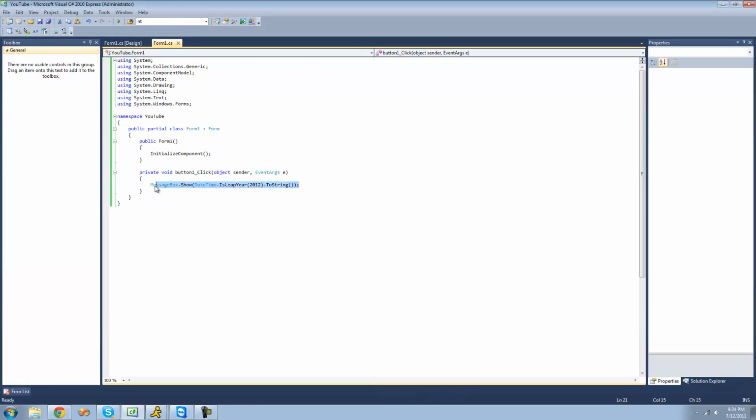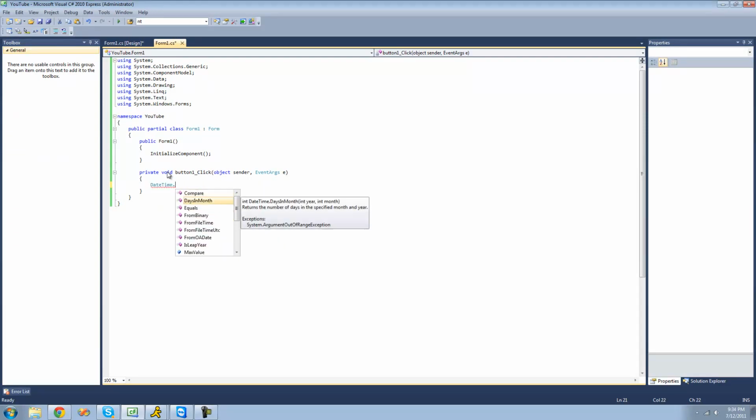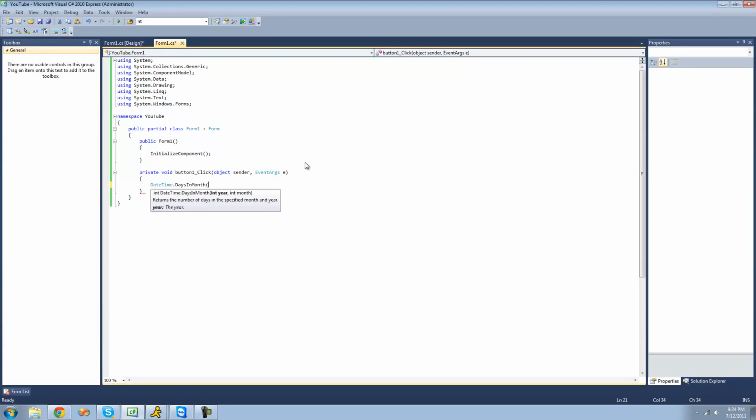You can also get how many days are in a specific month. So we can use DaysInMonth. We'll put a year right here, I'll put 2011, and the month, I think it's July, so 7.